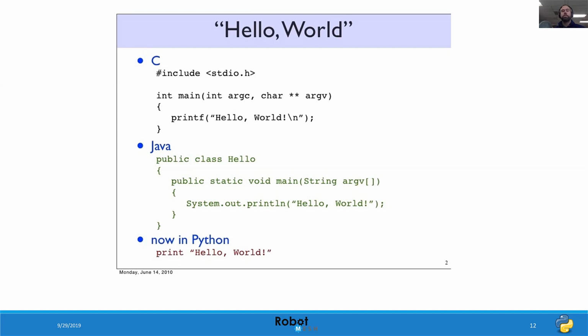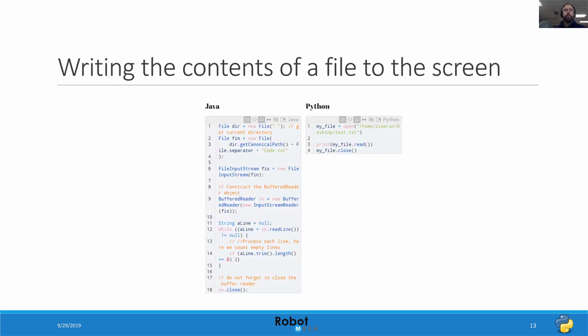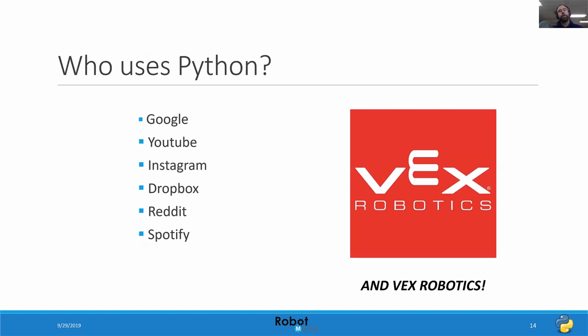So Python is an all-around great beginner's programming language, very much in the spirit of Pascal and BASIC and those old languages from back in the day. Here we see a second example of Java versus Python. And again, what Java does in 18 lines, Python does in 4, which is really quite incredible when you think about it. So who uses Python?